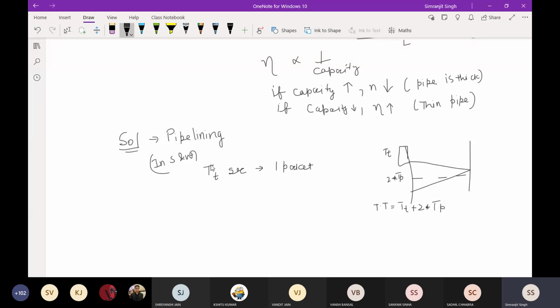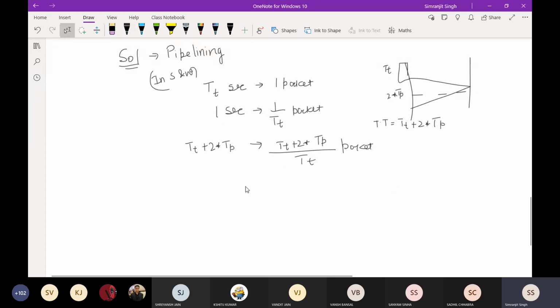So I'm saying that for TT seconds I am transferring one packet. So suppose for 1 second, how many packets can I transfer? It is 1 over TT packets. You already know this. So in the total time, which is TT plus 2 into TP, how many packets can I transfer? It will be (TT plus 2 into TP) over TT packets.